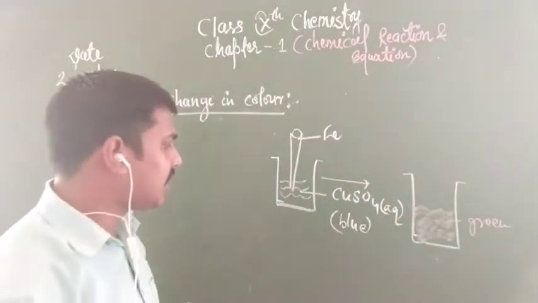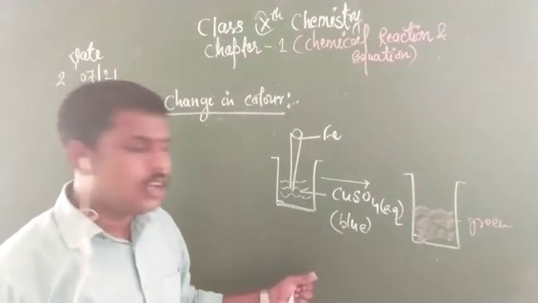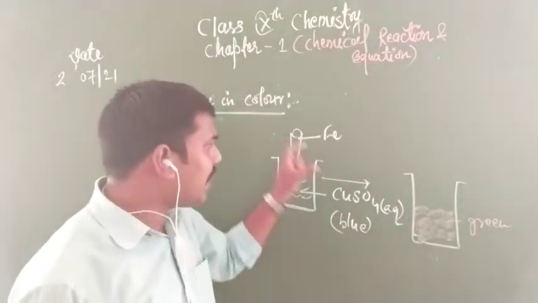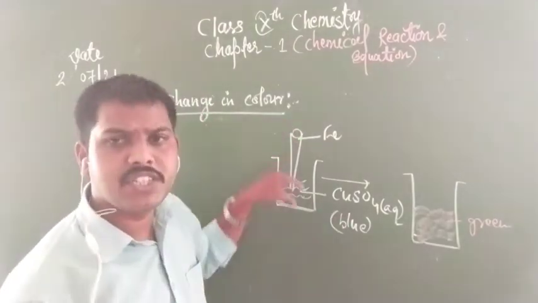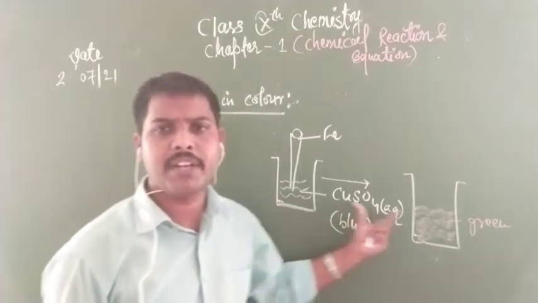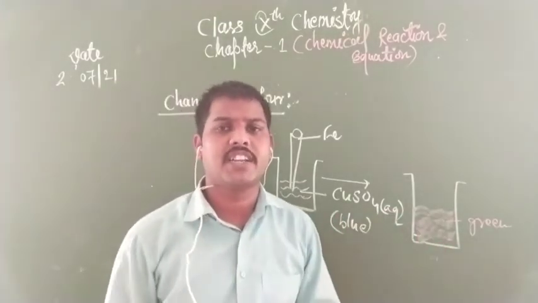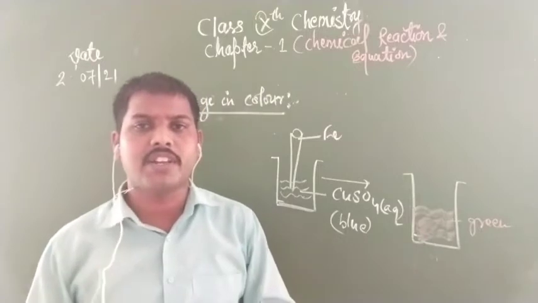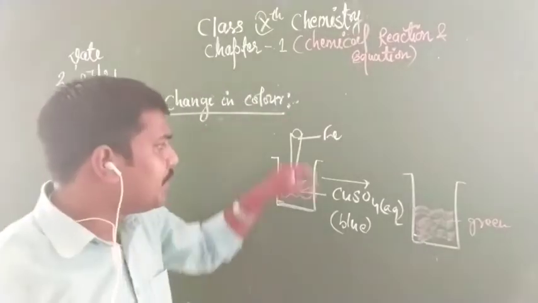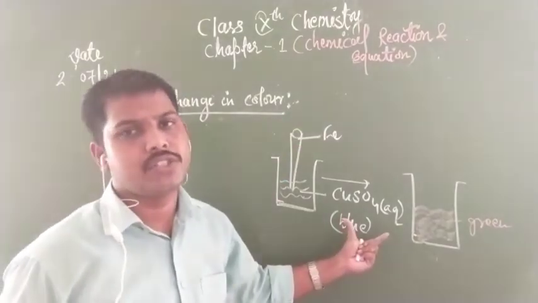So how does this happen? The main color was blue, but when iron is dipped in this solution, how does this color change take place? If there is a change of color, it means that a chemical reaction is taking place between iron and copper sulfate solution.